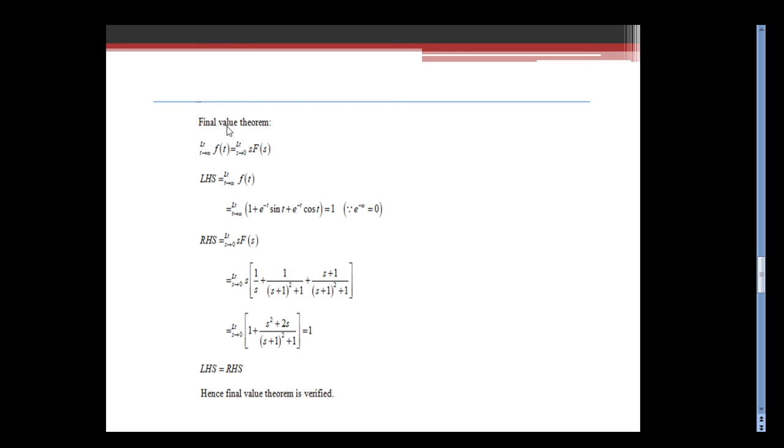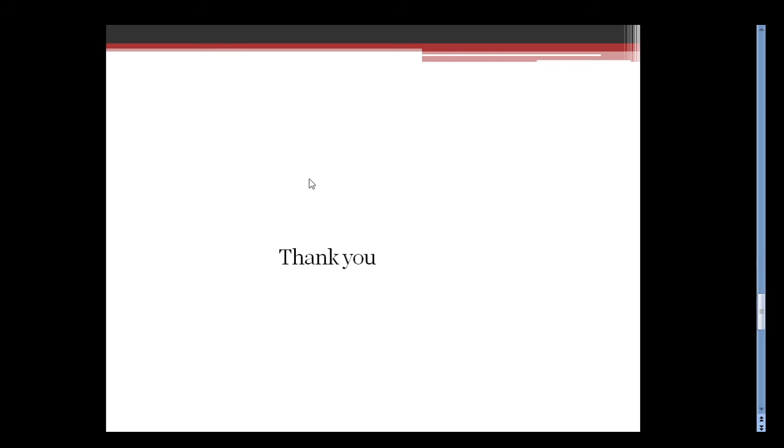In a similar way, we will prove the final value theorem, that is limit t tends to infinity f of t equal to limit s tends to 0 s into F of s. So first of all, we will find out limit t tends to infinity f of t. That is f of t on substituting, apply the limit t tends to infinity, we get 1. Then take RHS, limit s tends to 0 s into F of s. In F of s, I am going to put s as 0. So if I put s as 0, I will get the final value as 1. Therefore, LHS value equal to RHS. Final value theorem is verified. Thank you.